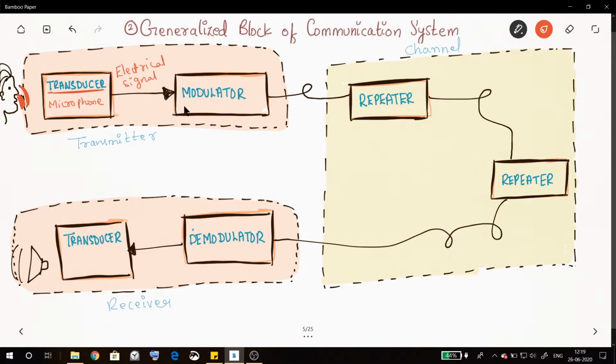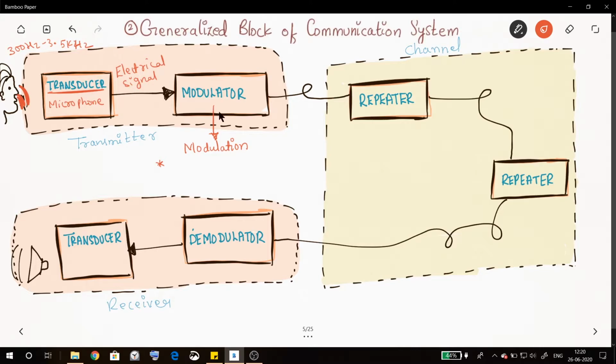Now to a modulator we give the electrical signal as an input. The modulator performs the operation of modulation. What is modulation? I will give a small introduction here. Because this is a voice signal, I told you the voice signal frequency range is 300 hertz to 3.5 kilohertz.